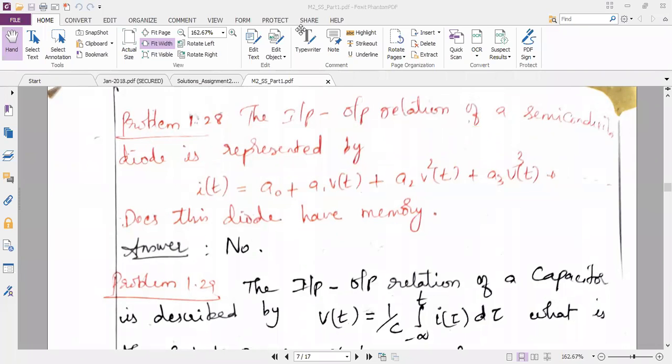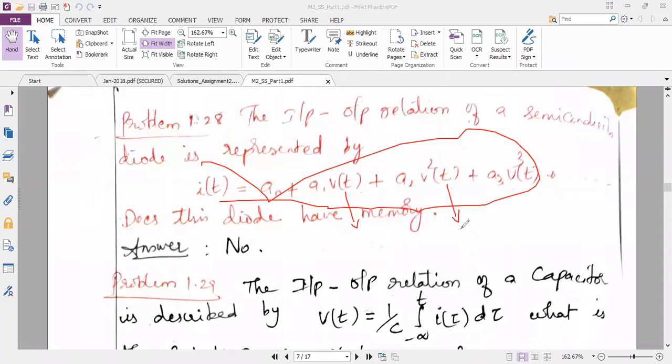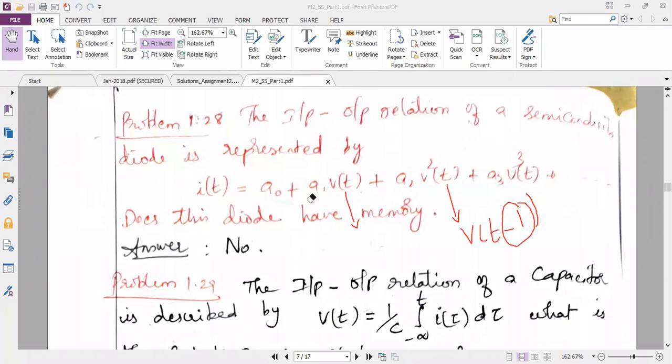Anybody can reply. Is the diode having the memory as per this equation? No. Why? Because I have v of t. I do not have v of t minus 1 or v of t minus 2 like that. This delay is not present in this equation. So I can say the system is a memoryless system.